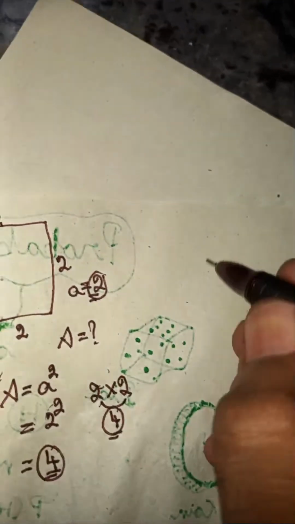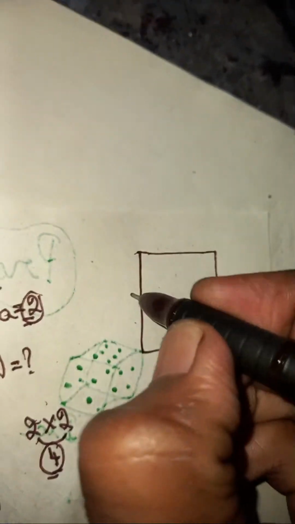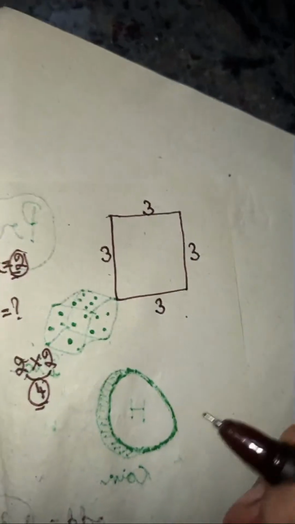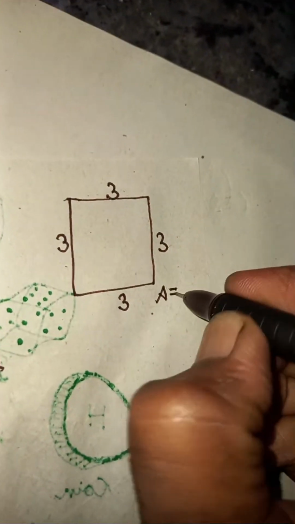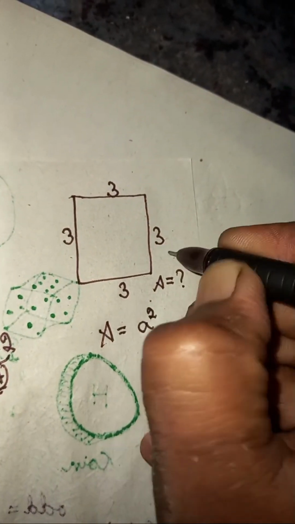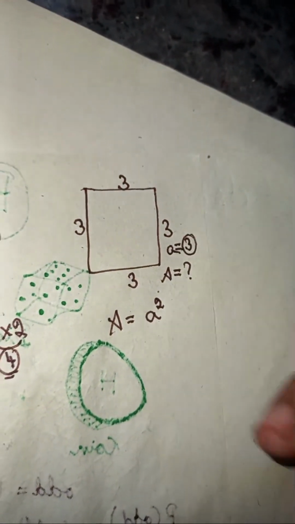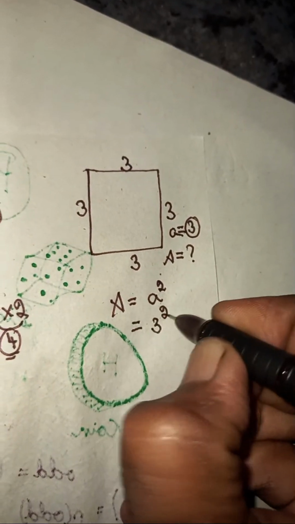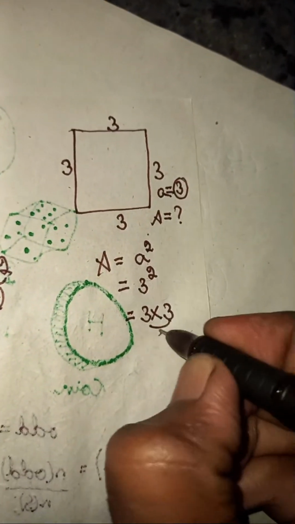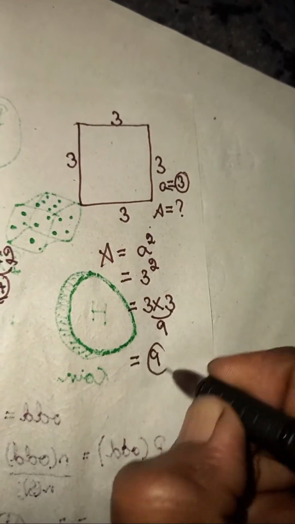And let's take even one more square. Here they have given all sides as equal to 3 units. Now find out the area. Here also the area is the same, that is side length squared. Here the side length is 3 units. 3 squared means you need to multiply 3 times 3. 3 times 3 is 9. So the area is going to become 9 square units.